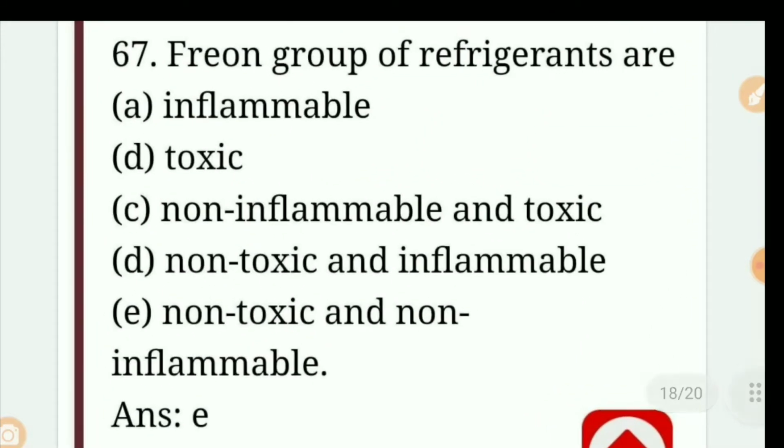Freon group of the refrigerant are: A. Inflammable, B. Toxic, C. Non-inflammable and toxic, D. Non-toxic and inflammable, E. Non-toxic and non-inflammable.